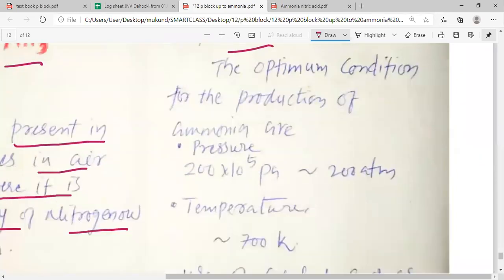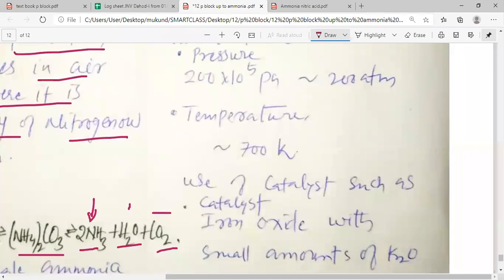Then the optimum condition for the production of ammonia, this is a very important question, my dear students, is that the reaction is done at a pressure of 200 into 10 to the power 5 Pascal, or we can say